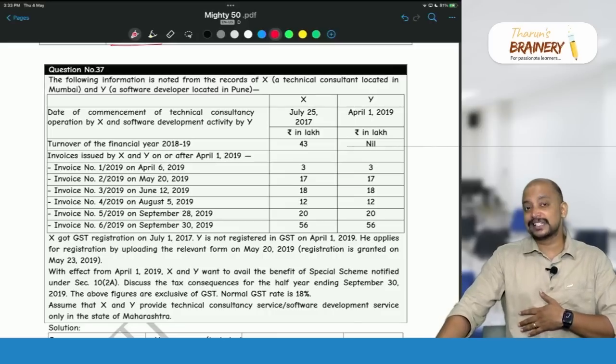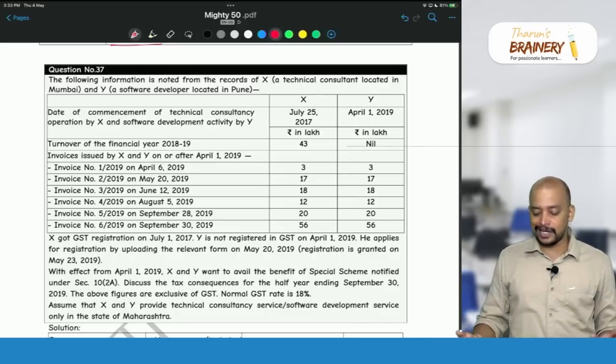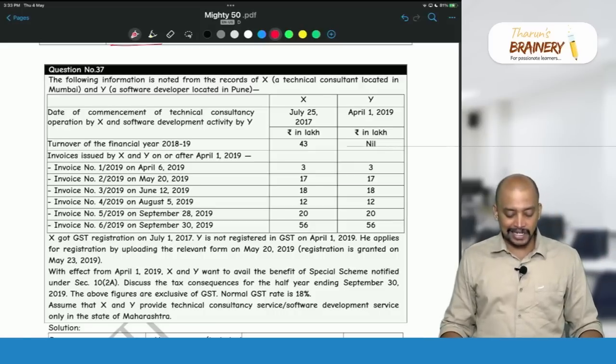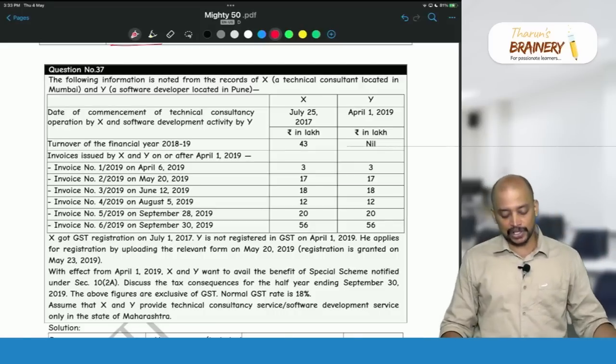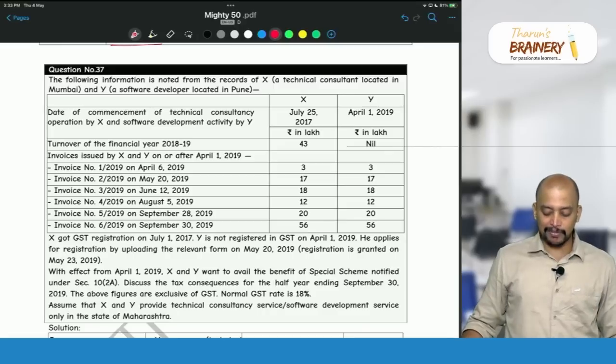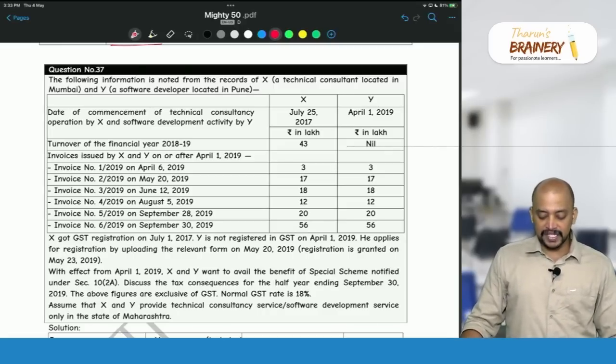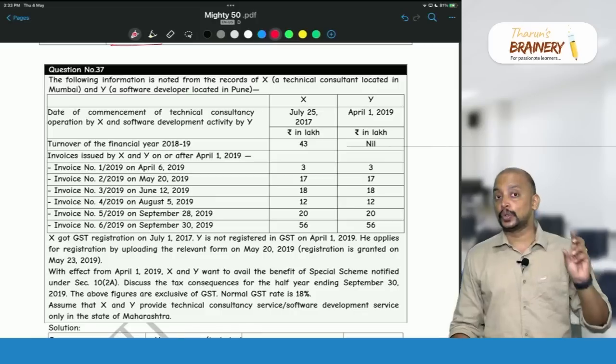X got GST registration on 1st July. Y is not registered in GST on April 1st, 2019. He applies for registration by uploading the relevant form on May 20. Registration is granted on May 23. With effect from 1st April, X and Y want to avail the benefit of special scheme notified under section 10(2)(a).